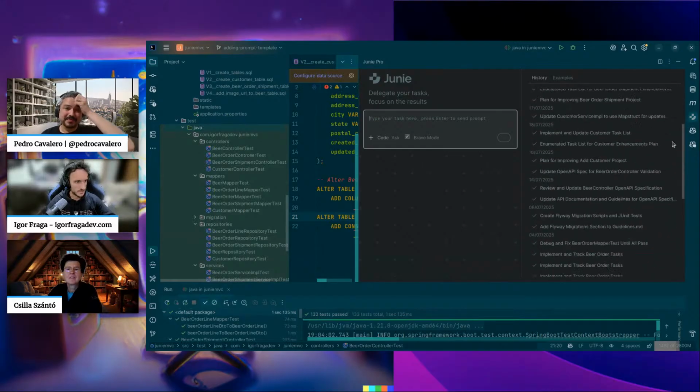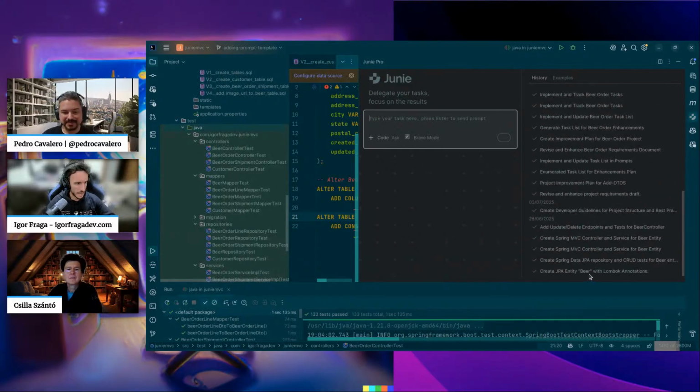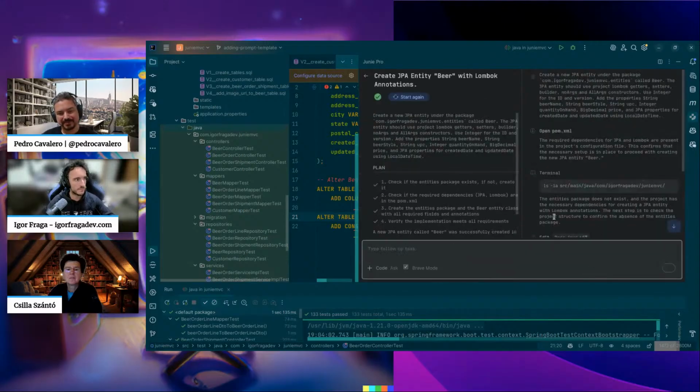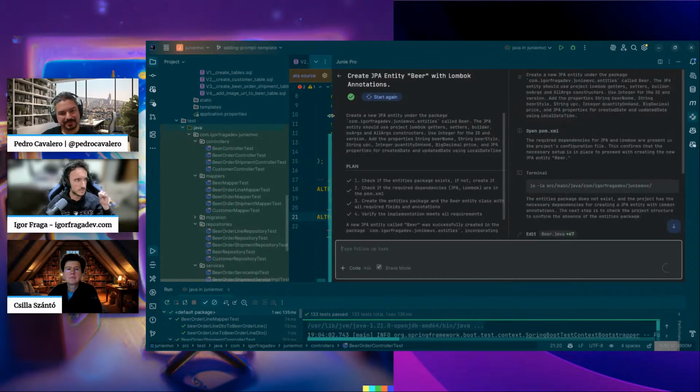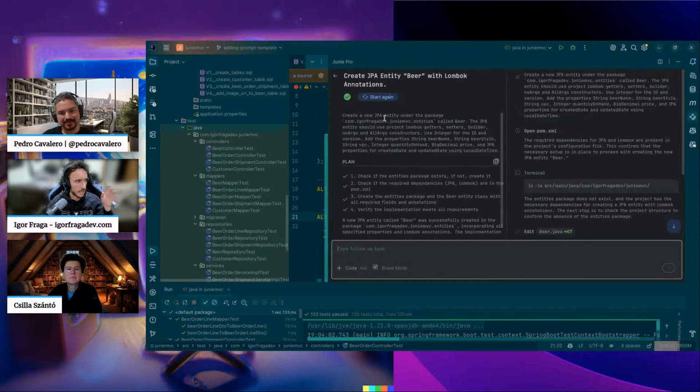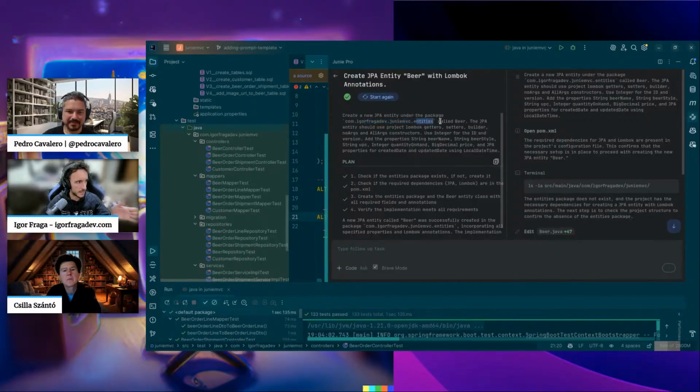Is that on the very beginning here, I did some prompts that were very precise to him. I told him to create this package, the name of the entity, to use Lombok, to create the properties that I wanted in the entity, the version of it.